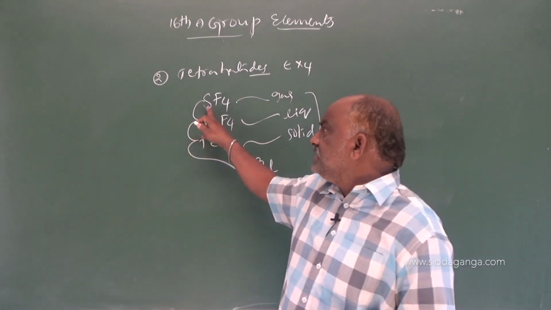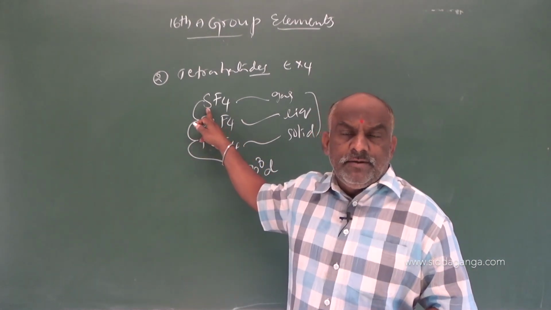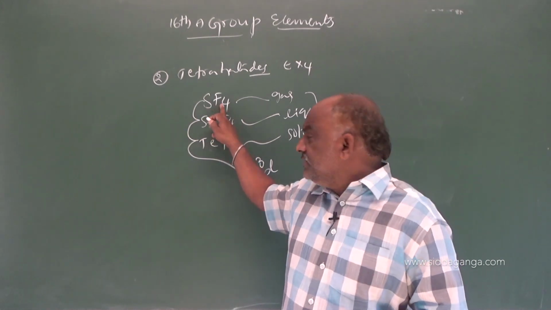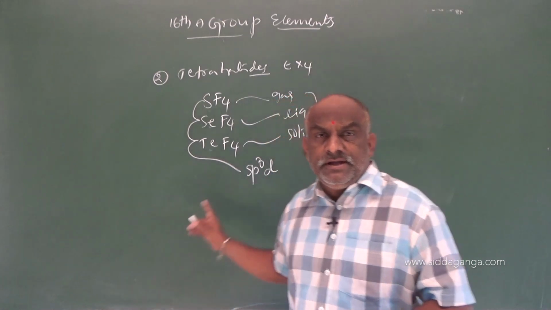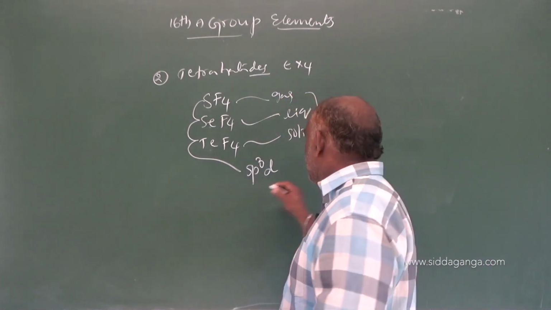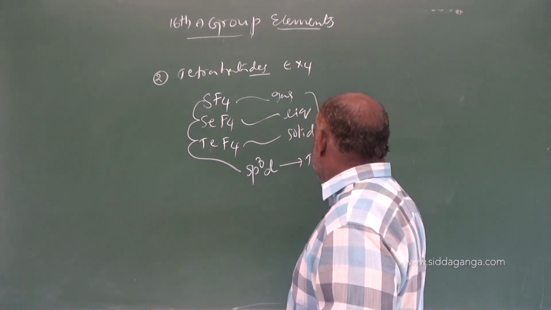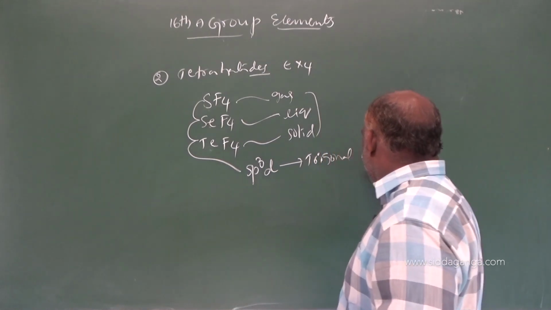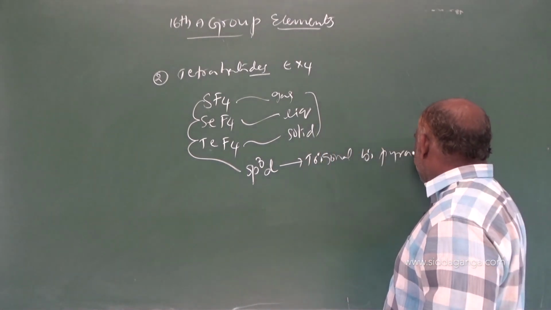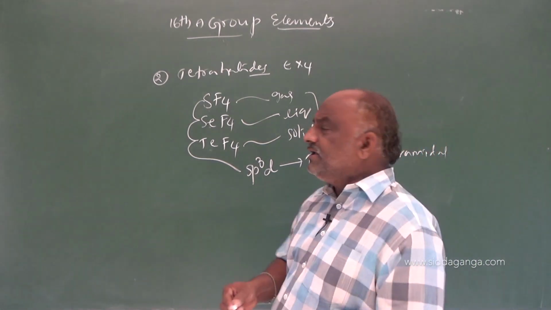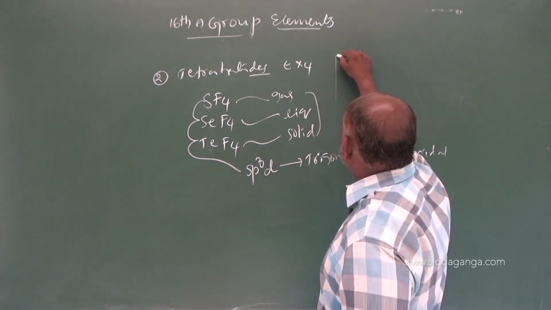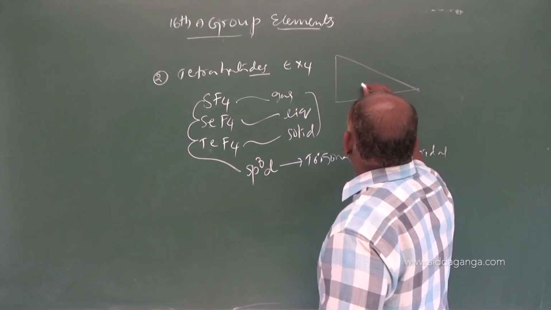What will be the hybridization of sulfur in SF4? That is sp3d hybridization. We know that sp3d hybridization has trigonal bipyramidal geometry. For trigonal bipyramidal, we draw one triangle like this, and the central atom is sulfur.